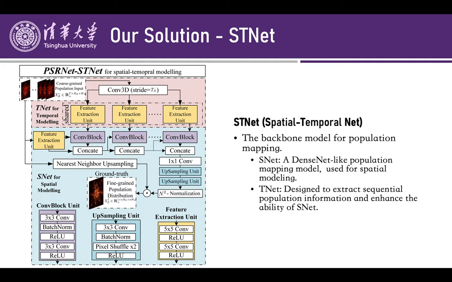And TNet is used to model the temporal data in the input sequence, and it would process this information and generate feature map, and feed this feature map into different layers of SNet to enhance the performance of the whole population mapping network.